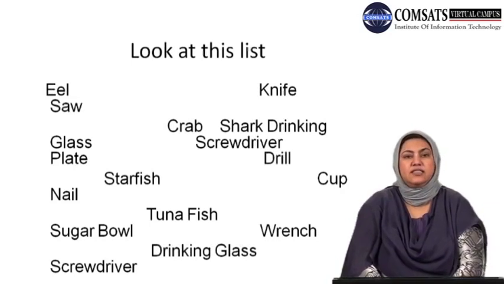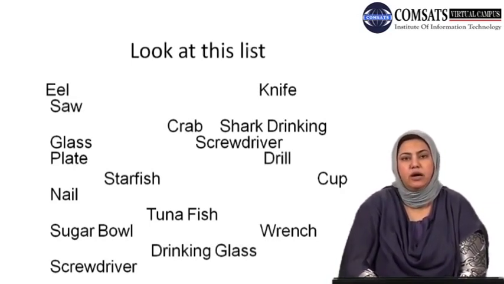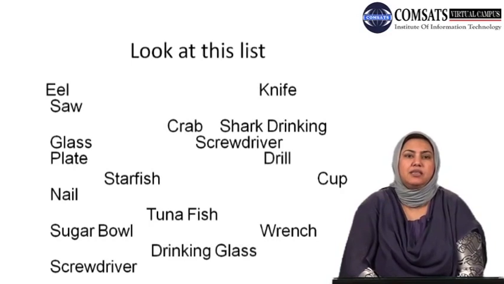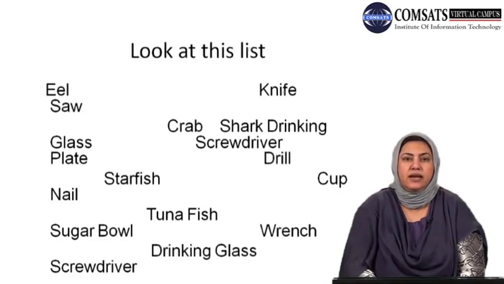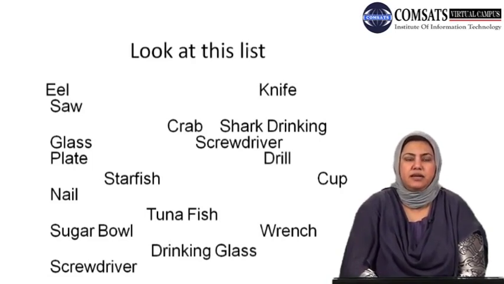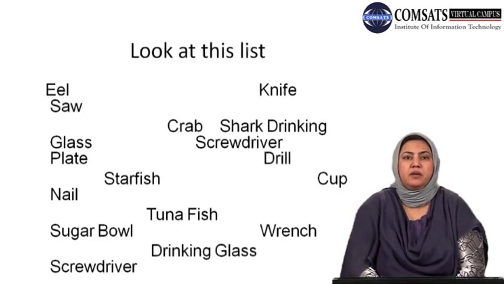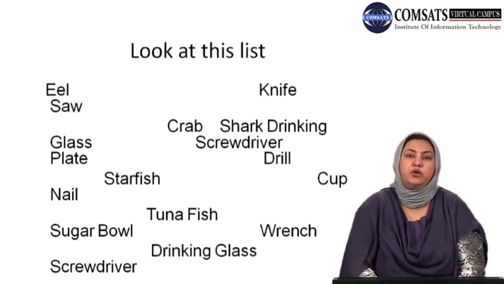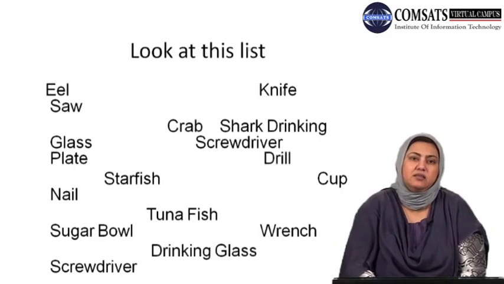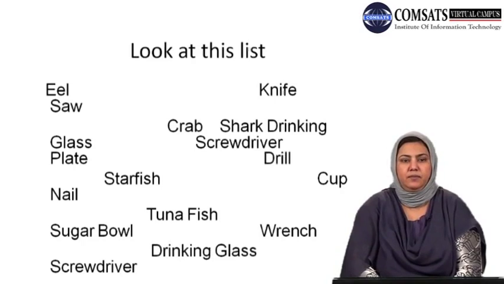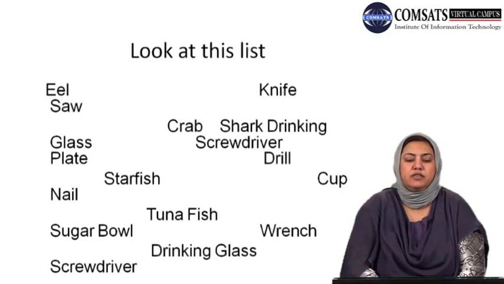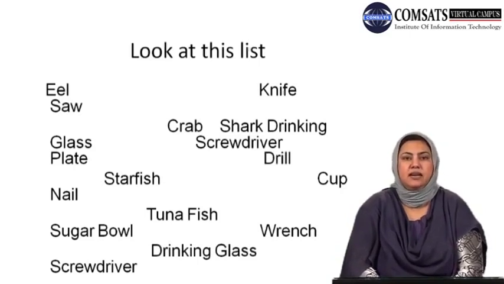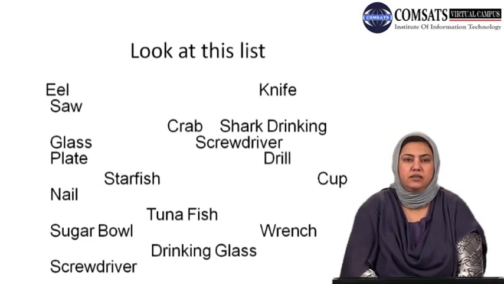Okay, dear students, on the same pattern as I provided you a list of words that had some creatures including animals such as dog, cow, chicken, etc., and then there were some edibles that were fruits. When I asked you to try to remember them under these two main headings, I'm sure you would have been able to retain those in a better way. To give you some more clarity on what I mean by that, first I would like you to look at the list that you can see right now on the screen.